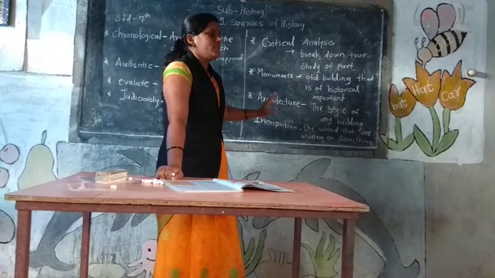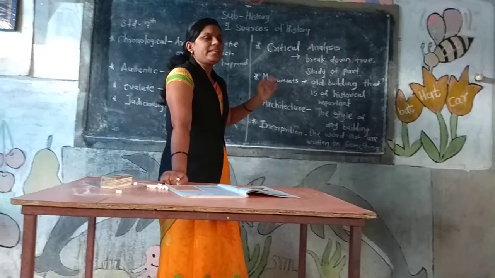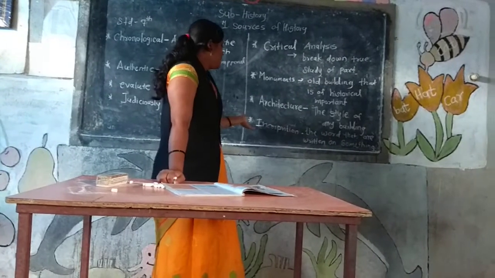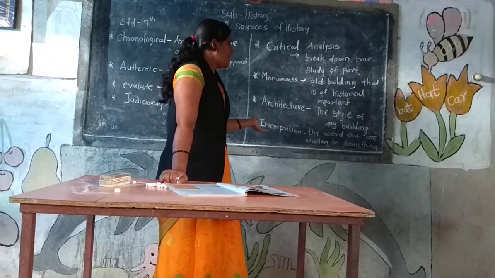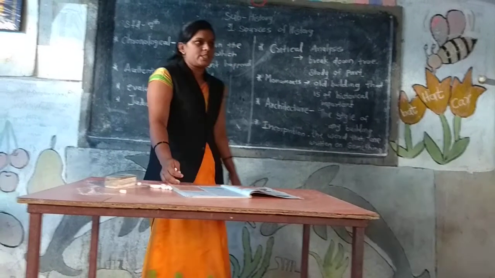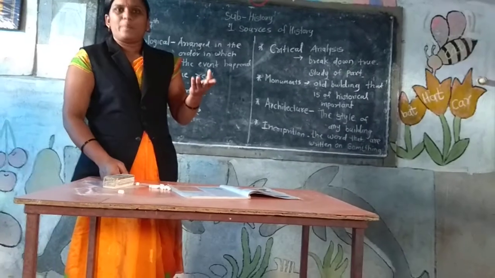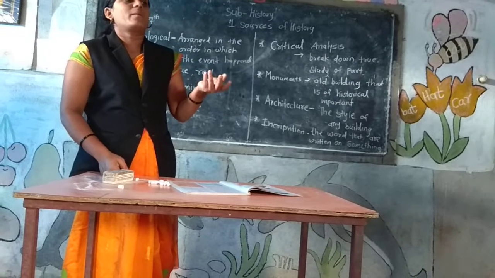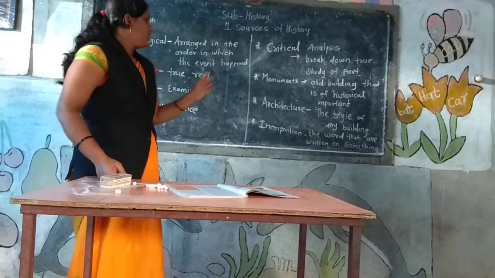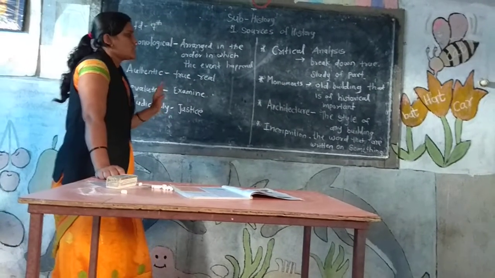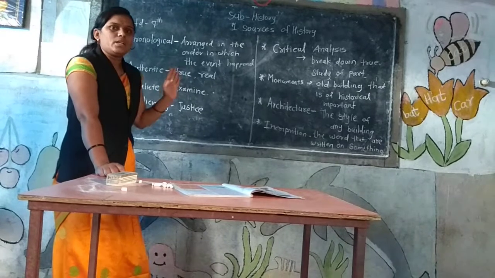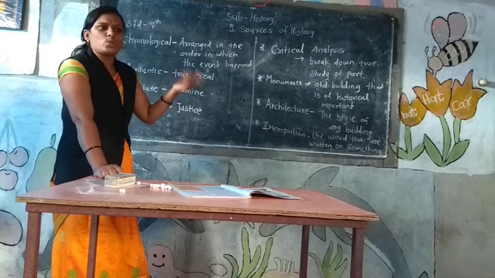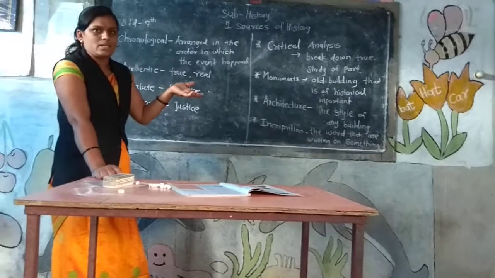This is related to architecture, the style of any building. And then inscription means the words that are written on something, like a copper plate, in Marathi tamrapat. Inscription means the words that are written on something like stone, copper plate.